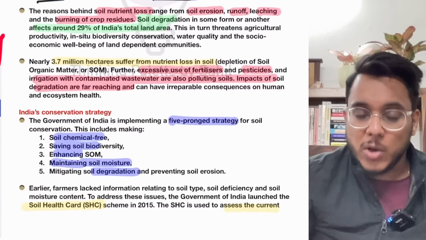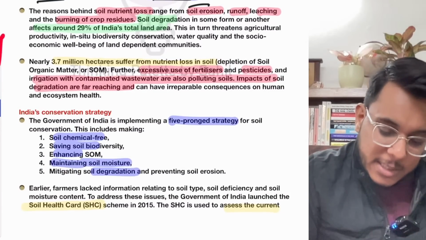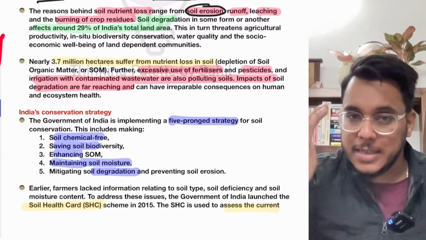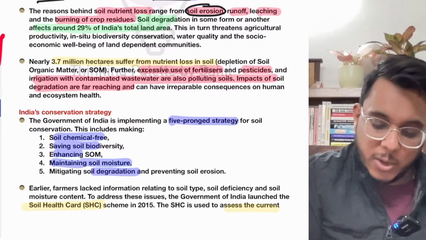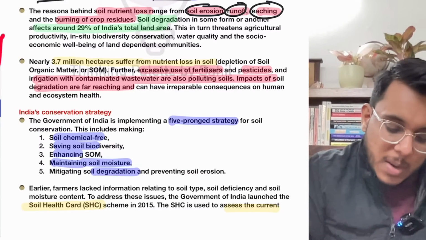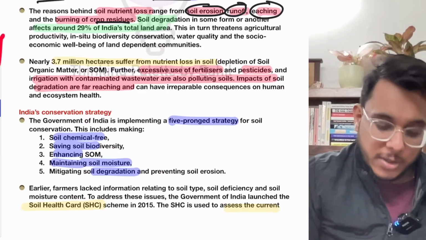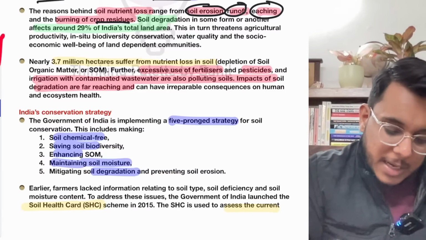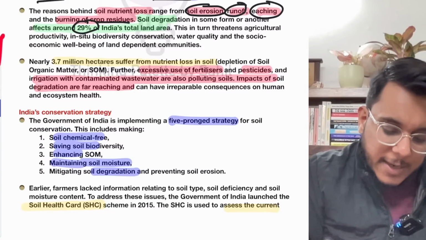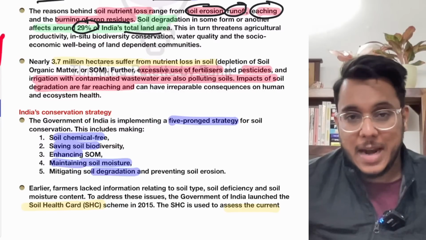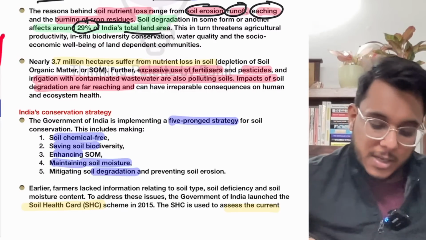Now, in soil nutrient loss, particularly there is soil erosion. Many times the runoff of water takes away the topsoil, and there is a nutrient loss that happens. So soil erosion, runoff, leaching, burning of crop residue, are leading to the soil's nutrient loss. Today, around 29% of India's total land has degraded soil.